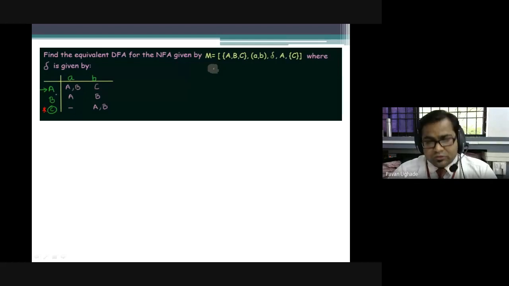Now, first of all, you have to understand whether this representation in the transition table is an NFA. If so, tell me why. Give me two reasons for why you say it's an NFA.